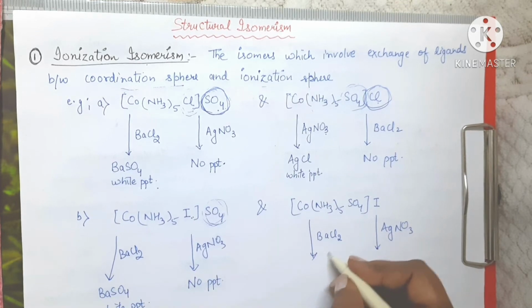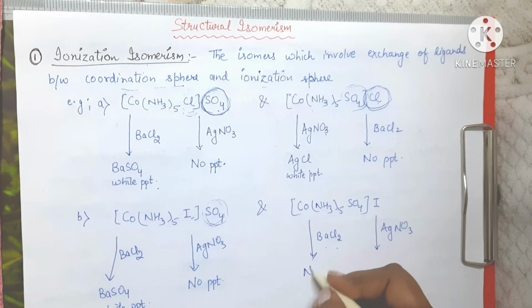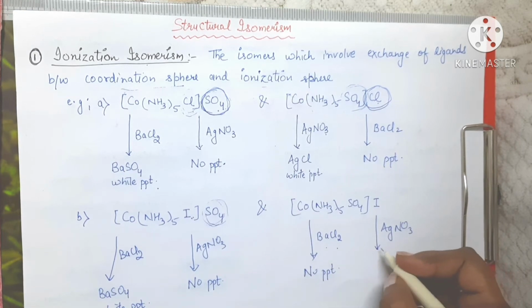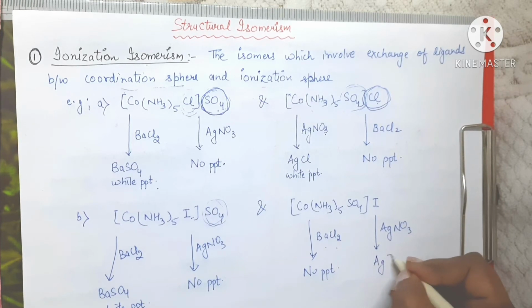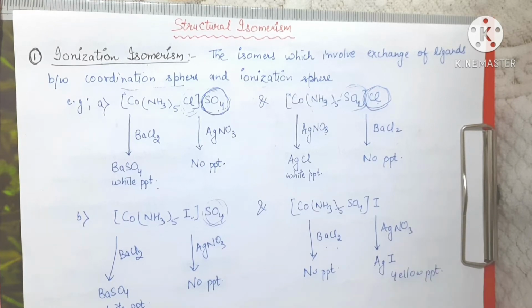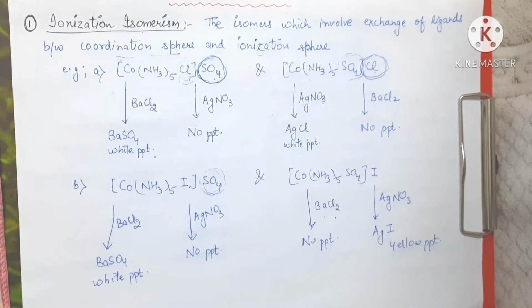Here with barium chloride no precipitates will be observed, and with AgNO3 we are going to get AgI. These will be the yellow precipitates, right? So this is all about the ionization isomerism.